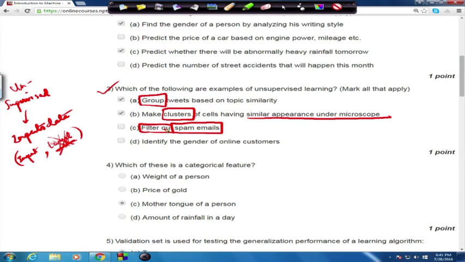Also, let's look at the last option. Identify the gender of online customers. All right. Now, how do this kind of systems work? This kind of system starts working along with your profile information. So, when you are making a profile on an online e-commerce website, for example, you fill in the details of your gender, right?